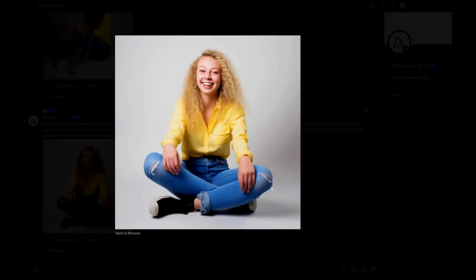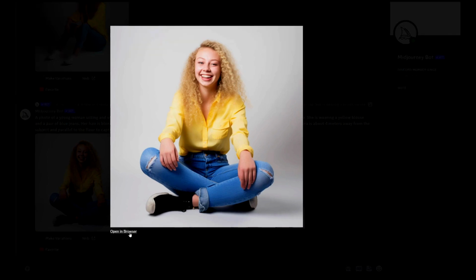And, yes, we finally got one. Anatomically, there are no problems. The model appears to be happy and smiling. She is on a white background, wearing a yellow blouse and blue jeans as requested. This is exactly what we were looking for. I'm going to save it for a future project.